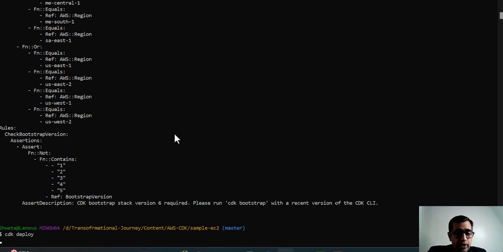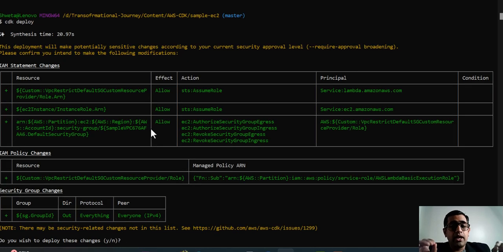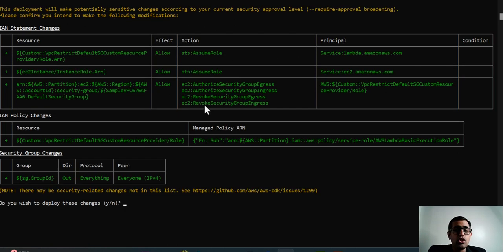Now I'll wait here for the prompt to come up, which will ask yes or no, and once it is back, I'll show you how it works. Alright guys, let's come back. Now if you see, it has created a tabular format of all the resources that are getting created, what the effects are, and what the action is. So this is the action, and whatever the principal is, it is showing us in a nice tabular format.